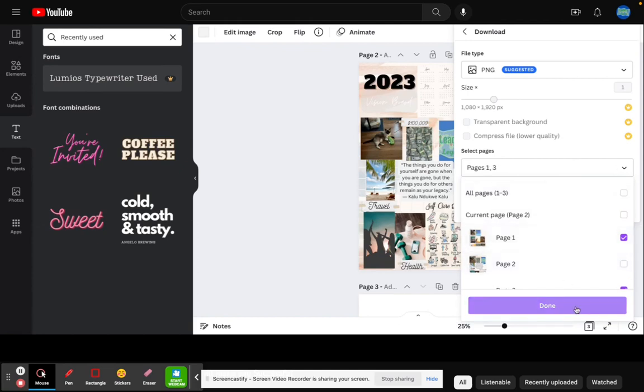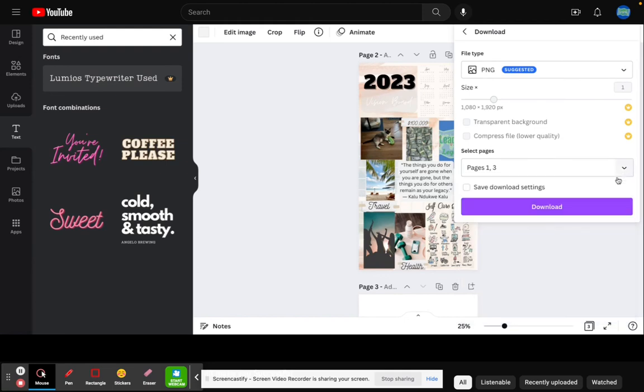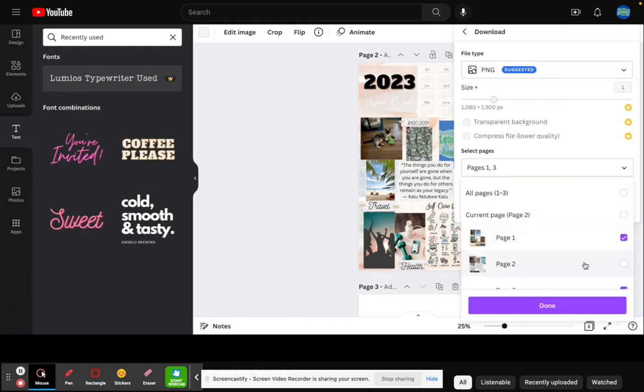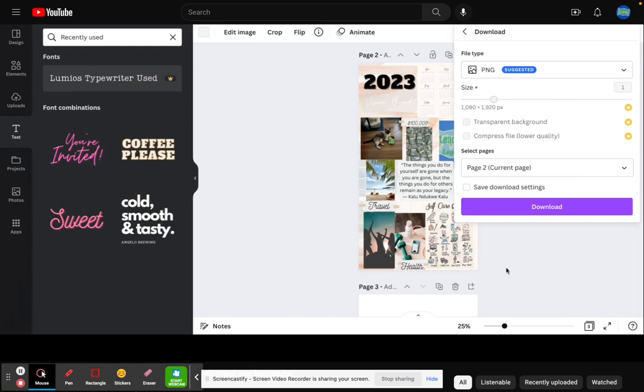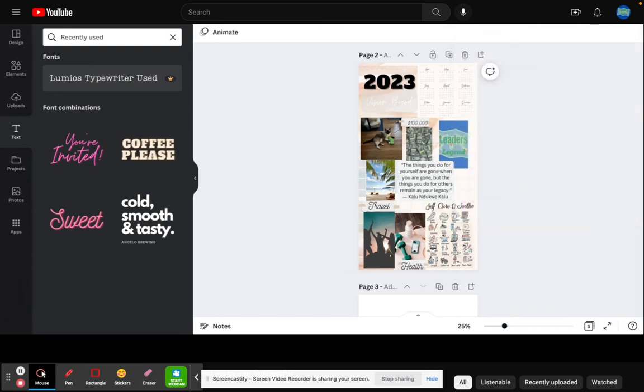So the finished product is on page 2. So I have to get rid of 1 and 3, click on 2, hitting done. And so once you hit download, you can email it to yourself so that you can bring up your email on your cell phone and have it work out like that.